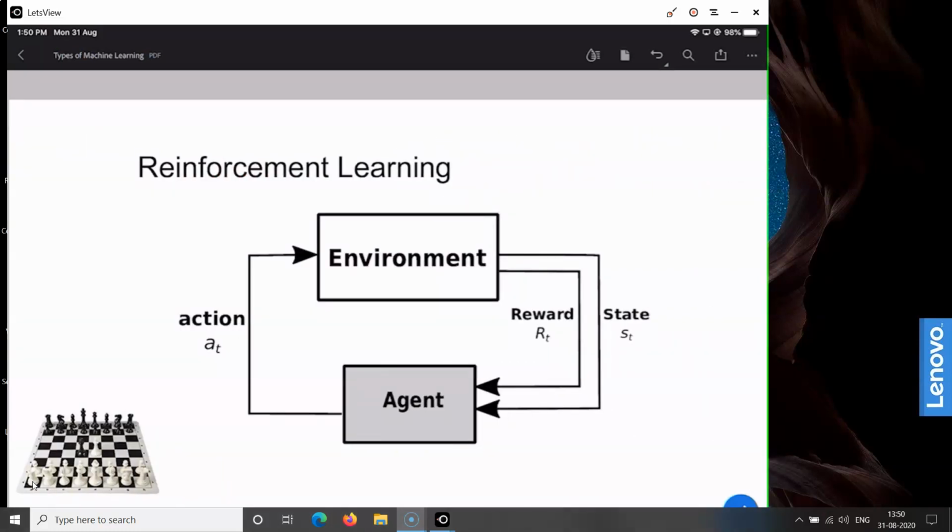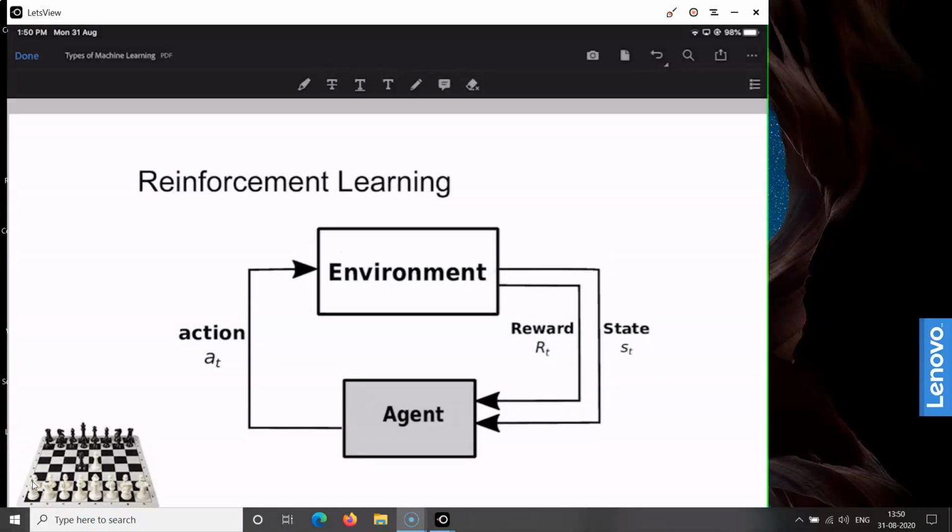Now the third type of machine learning algorithm is the reinforcement algorithm. In the case of the reinforcement algorithm, there is a program which we call the machine learning agent. It is not explicitly programmed, and this agent works on the environment. Agent and environment are the two main components of reinforcement learning. Like human beings, these agents are software agents.